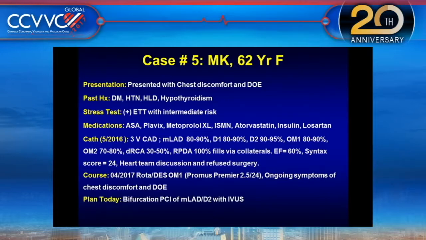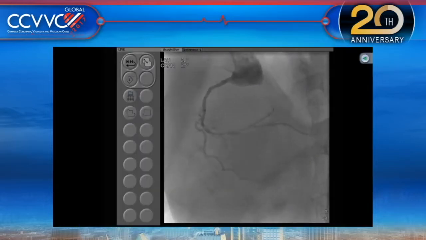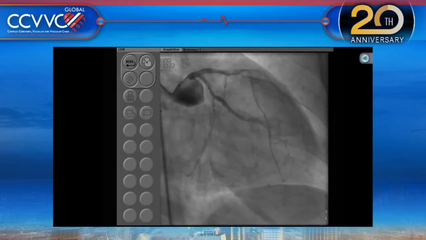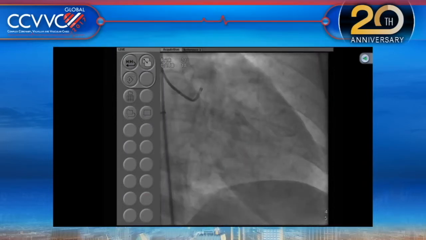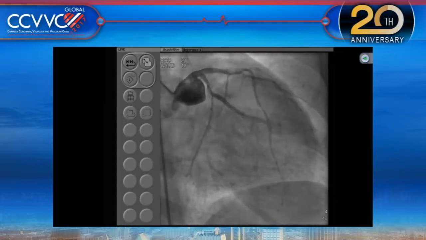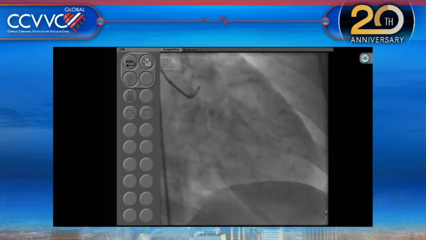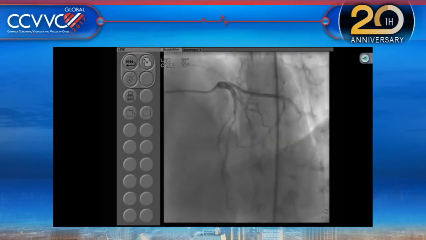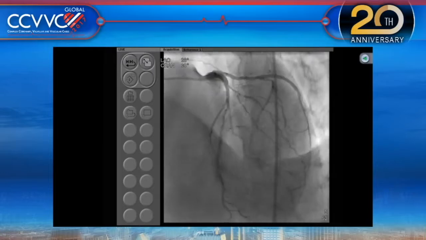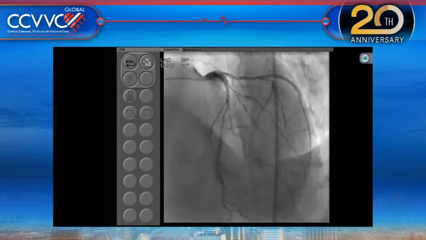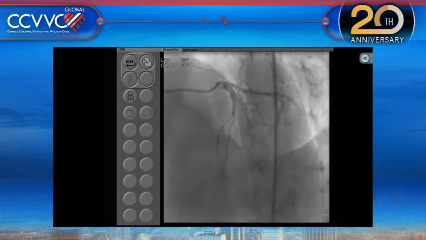So this patient actually had a rota stent of the OM. It didn't look that calcified, but see the RCA; the LV is good. The RCA has diffuse disease with a total PDA. This is that OM, which was very tough to crack. After balloon dilatation didn't open it, they did rotablation and then put in a stent, a Promus Premier 2.5 by 24, which came out very good. And today is here for an LAD diagonal bifurcation with moderate calcium. There is disease at the ostium of the diagonal, so you can call it a 1,1,1.